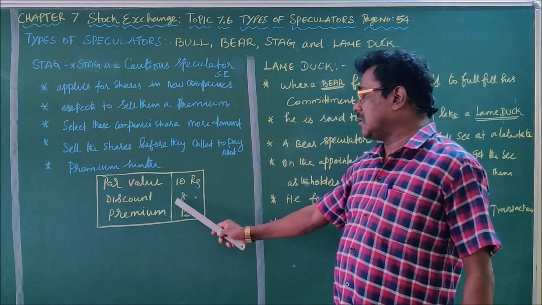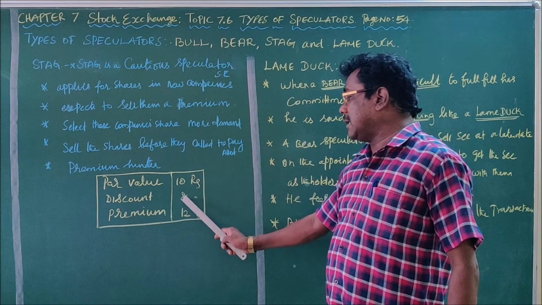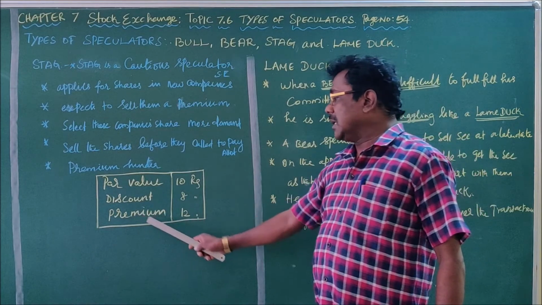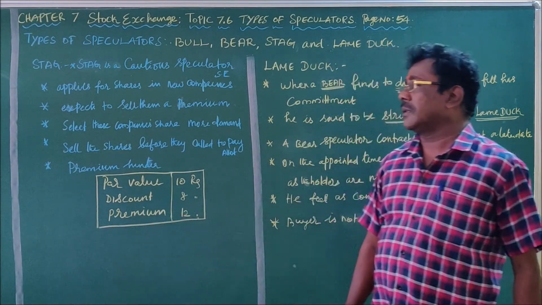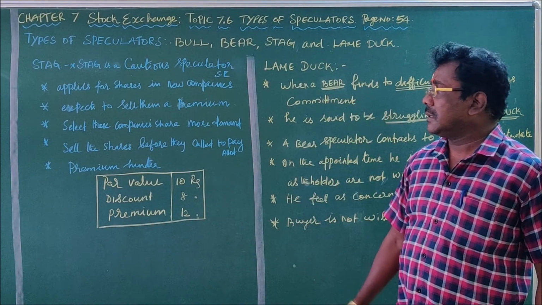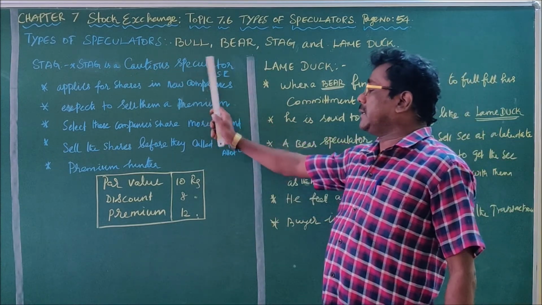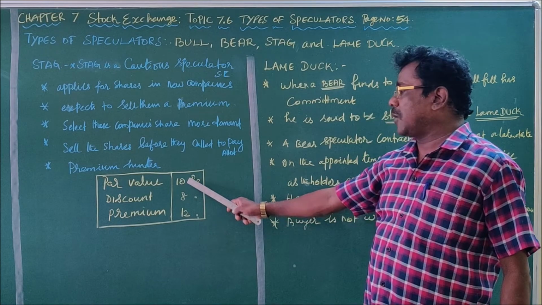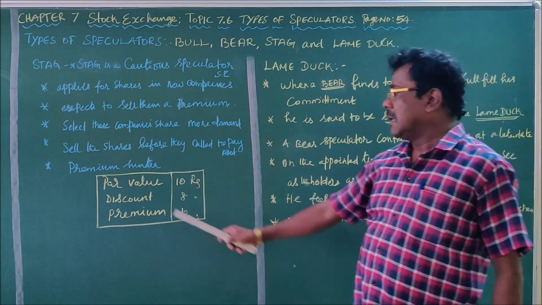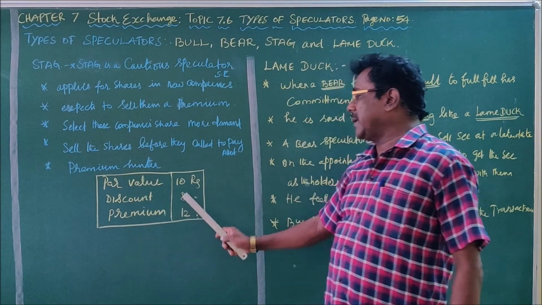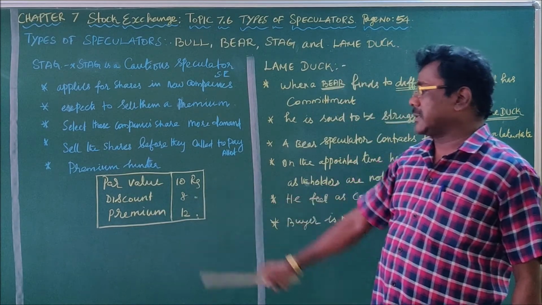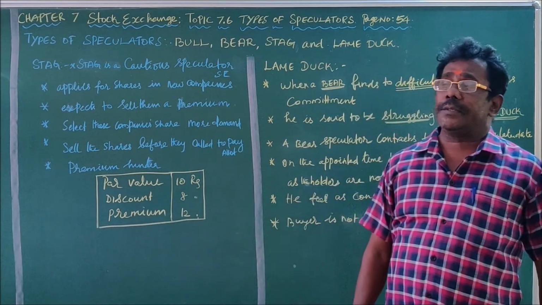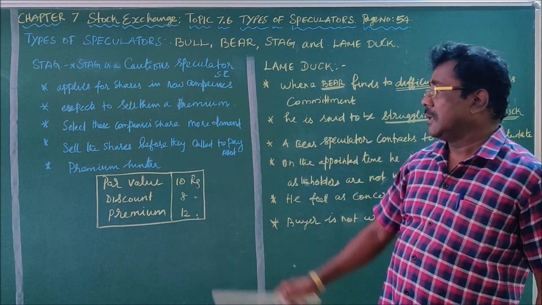Suppose he sold the share for 12 rupees, then it is called a premium. If the cautious speculator sells the share at face value, it means no profit, no loss. If he sells at a discount, it means a 2 rupee loss. And if he sells the shares for 12 rupees, it is a profit.